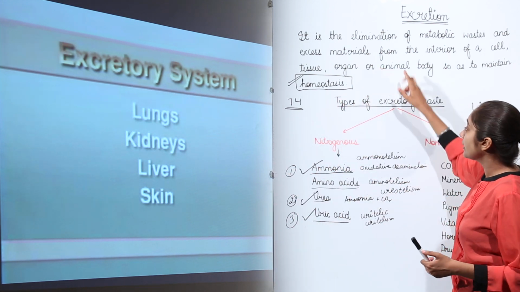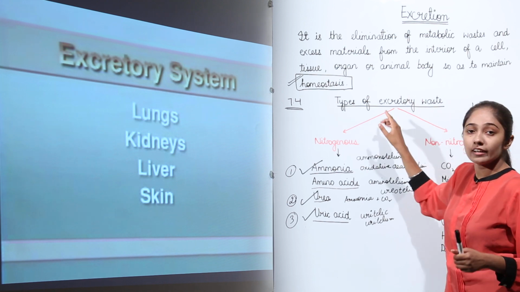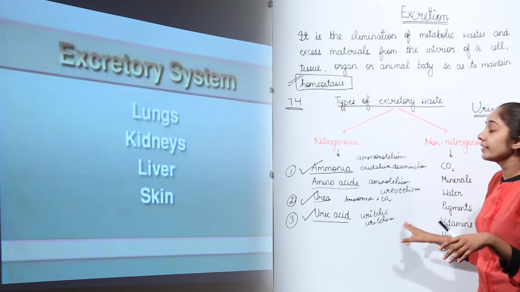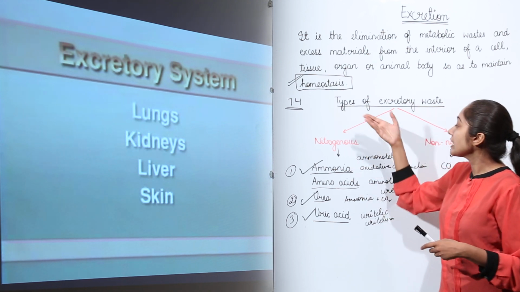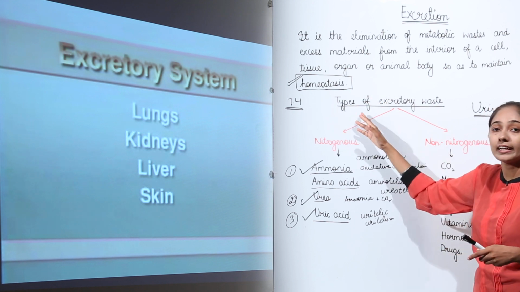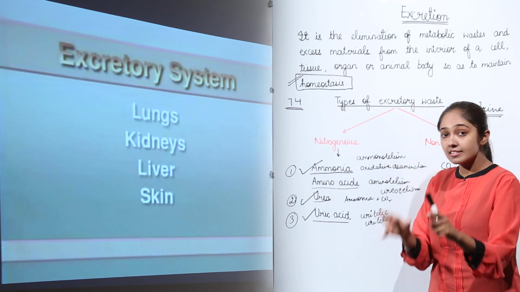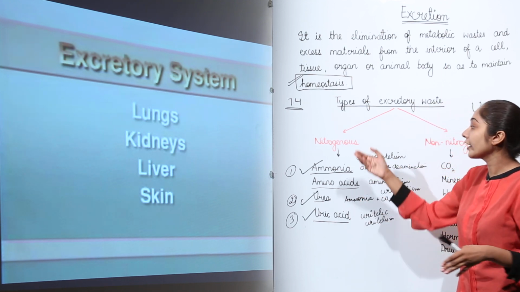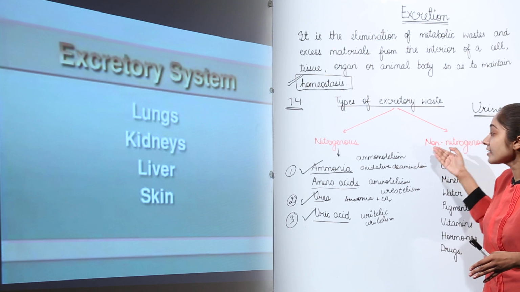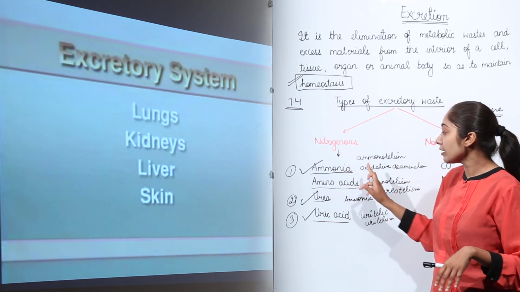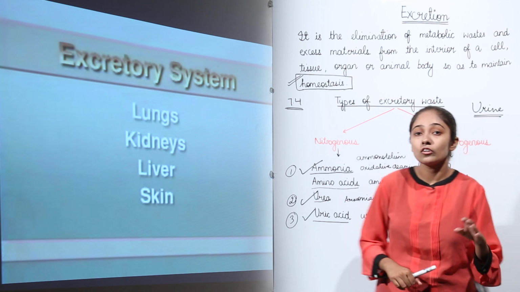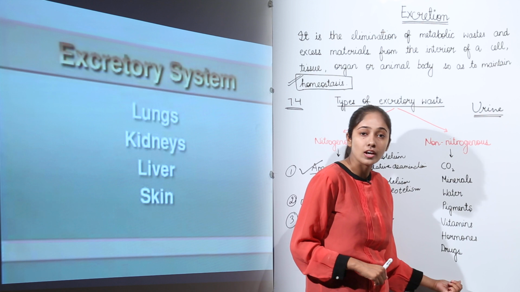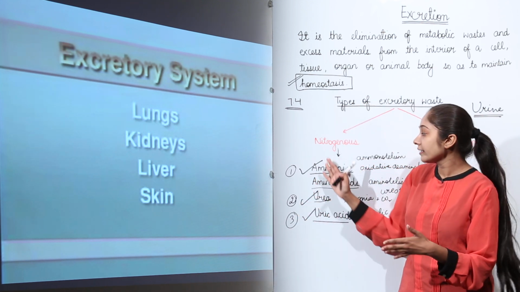Now, let's recall the types of excretory waste. I told you they are broadly classified into nitrogenous and non-nitrogenous. So in the examination, if the question is asked what are the types of excretory waste produced inside the bodies of organisms, you can answer that they are classified based on chemical composition into two: nitrogenous waste and non-nitrogenous waste. Under nitrogenous waste we have ammonia, amino acids, urea, uric acid, and under non-nitrogenous waste we have carbon dioxide, minerals, water, pigments, vitamins, hormones and drugs. You can explain these points and write an effective answer.